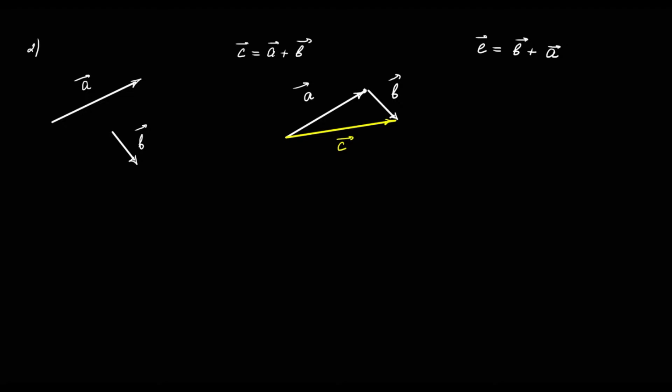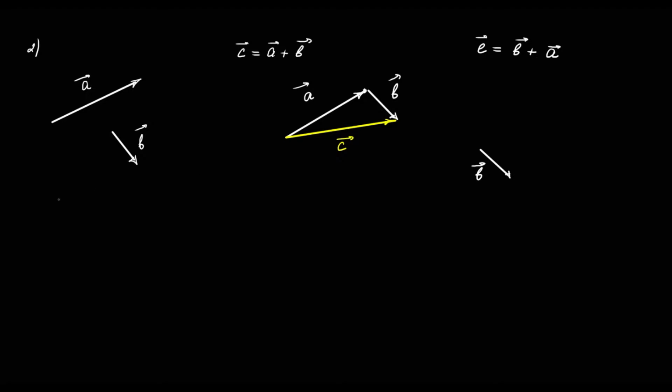And let's find this vector e. So we will start with the vector b, and now by using the parallel transfer, we add the vector a to the vector b.